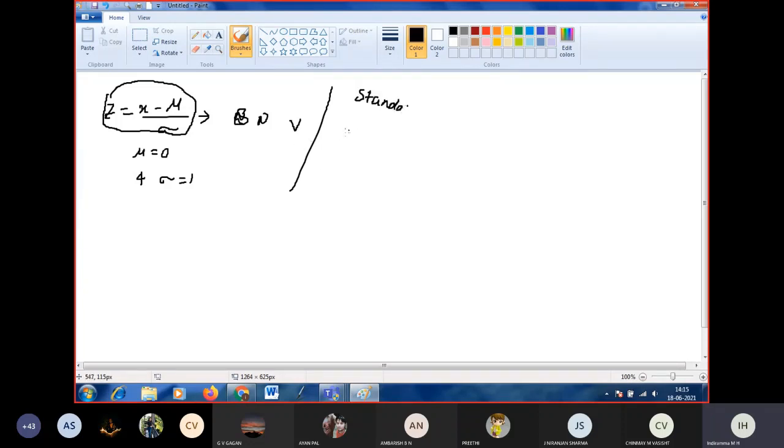Okay, in the standard normal distribution, it is defined as phi of z. Phi of z is equal to 1 by root 2 pi. Instead of z1, I will take it as 0. Instead of z2, I will take it as z. I will explain how we got this one. E to the power of minus z square by 2. So it is called the normal probability function.